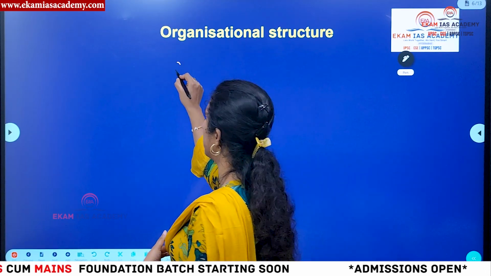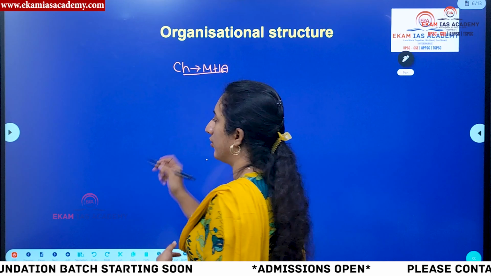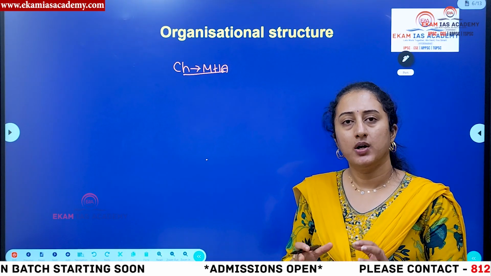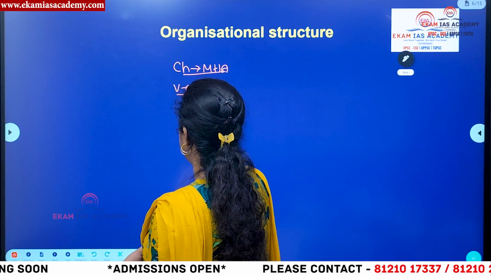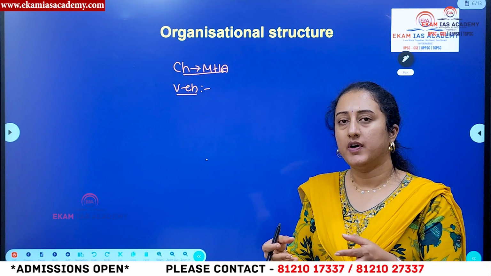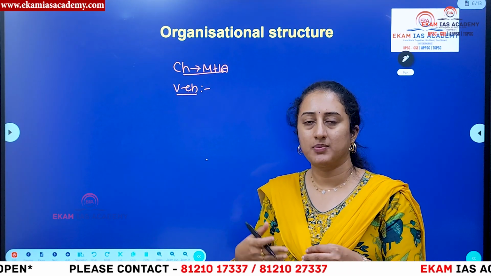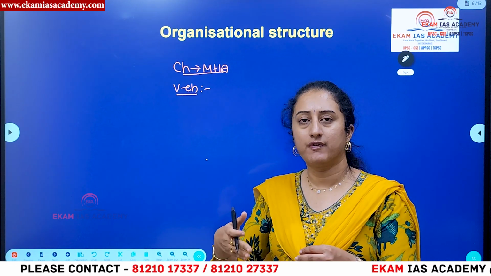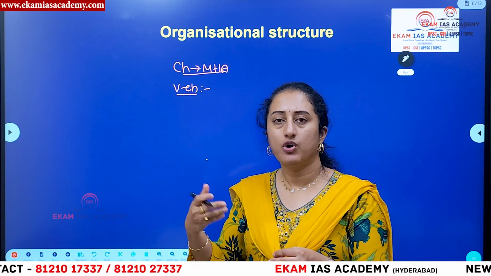The chairman of the zonal councils will be the Union Home Minister. Whoever the Union Home Minister is, he will be the chairman de facto. Then who will be the vice chairman? One chief minister of the states in that particular zone will be the vice chairman by rotation for 1 year. For example, if there are 4 states in a zone, every year one chief minister will be the vice chairman on rotation.